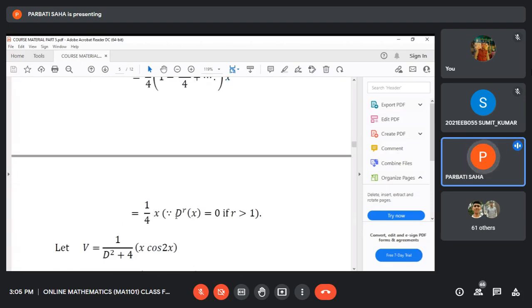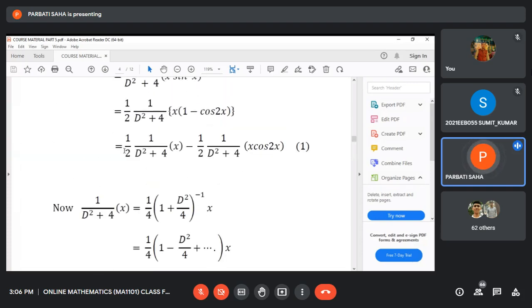And you see, we have applied that the rth order derivative of x equals 0 if the order of the derivative r is greater than the degree of the variable. Here x to the power 1, n is 1, so this derivative will be 0 if r is greater than 1.